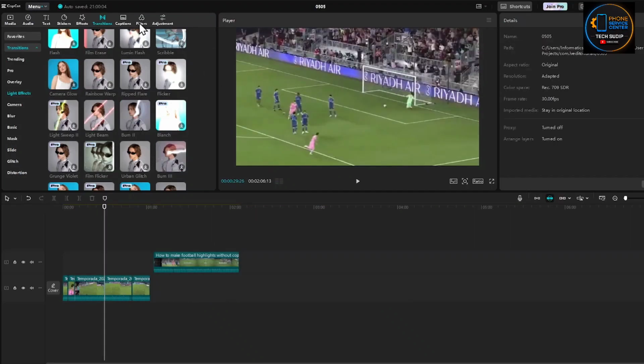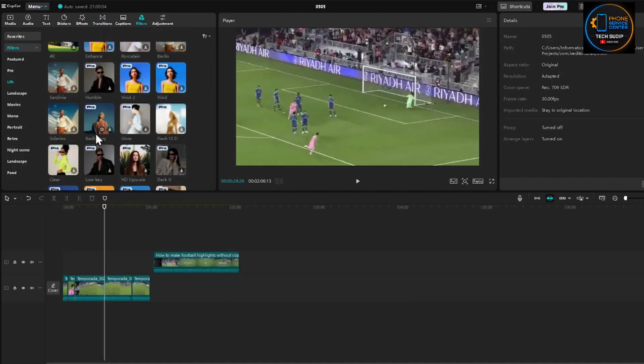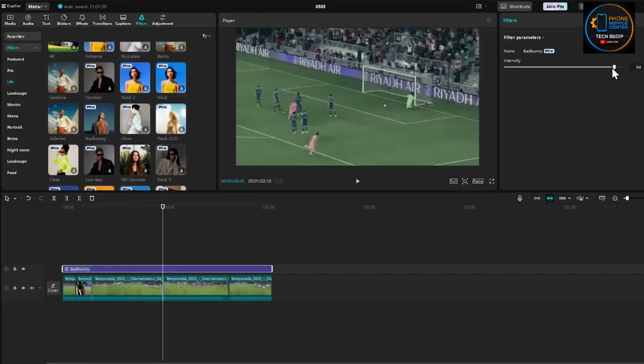Next, let's add a filter. Click on the filter icon at the top and look for the Bad Bunny filter. Drag it into your timeline and make sure to lower the intensity to 62. This makes the video look way better.